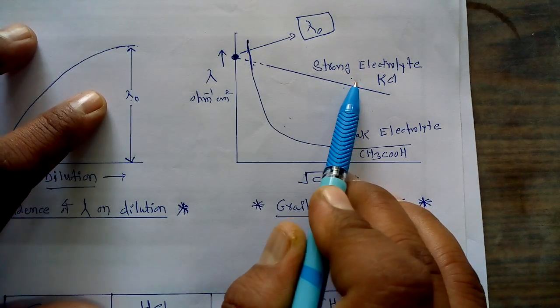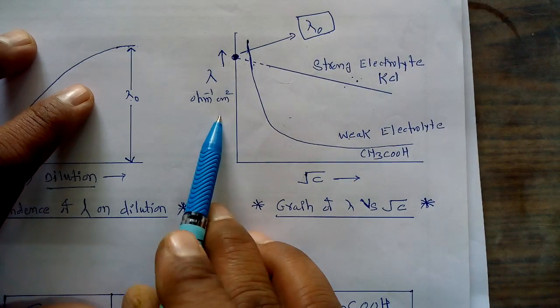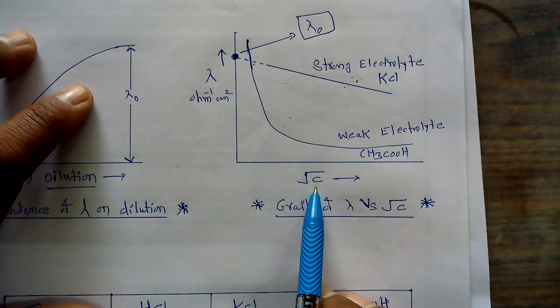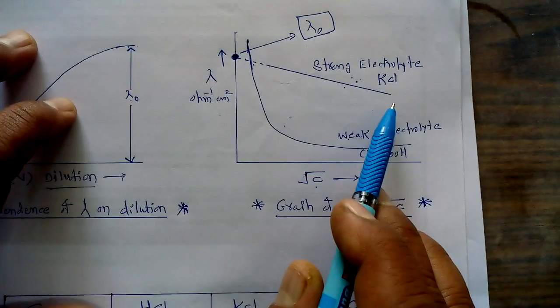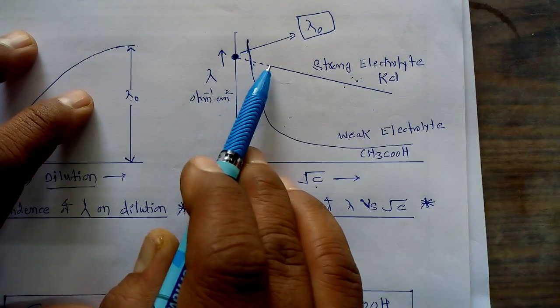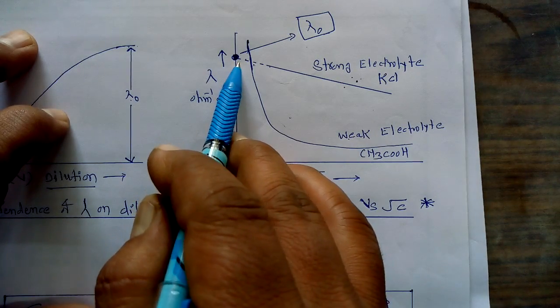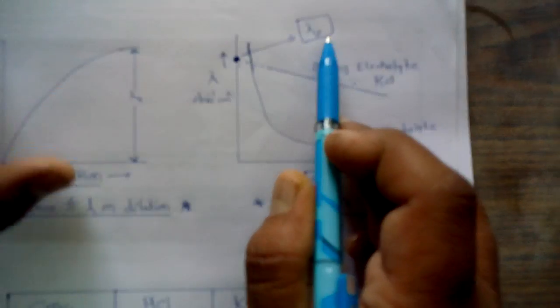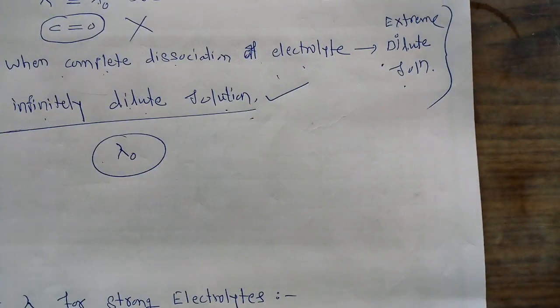So in order to calculate this lambda 0, we have to plot a graph of the equivalent conductance against the under root c, that is the concentration. We get a straight line for the strong electrolyte. If we extrapolate this straight line, it intercepts along the y-axis, and from this point we get the magnitude of lambda 0, that is the equivalent conductance at infinite dilution for strong electrolytes.